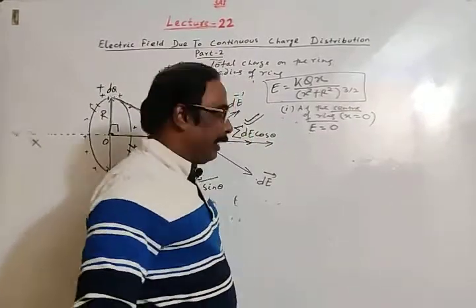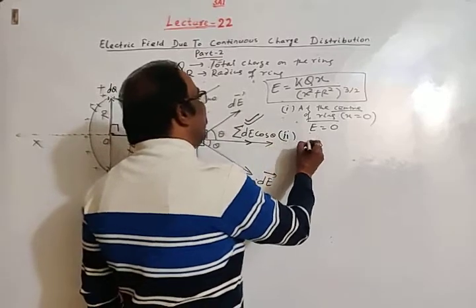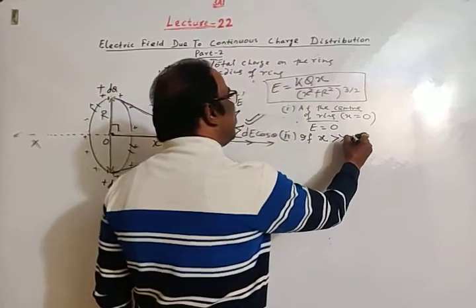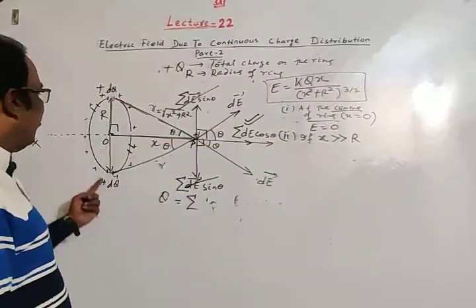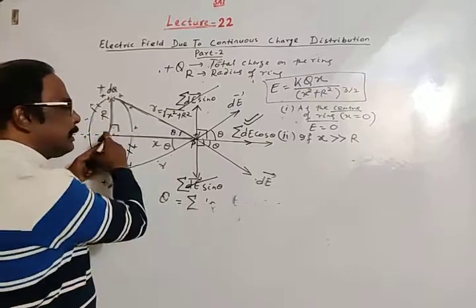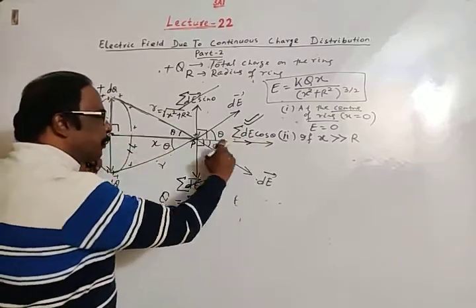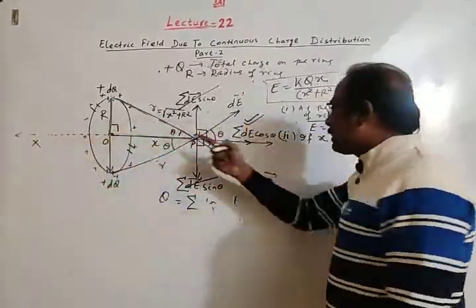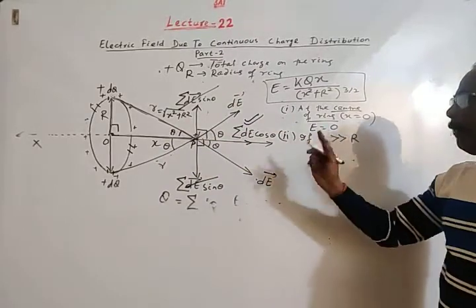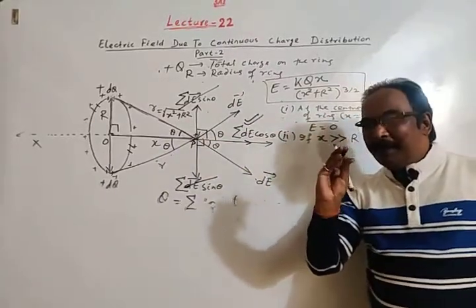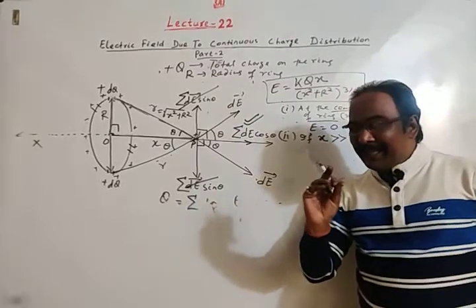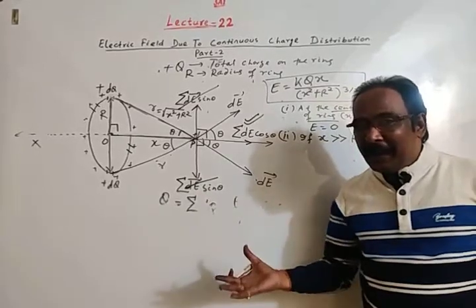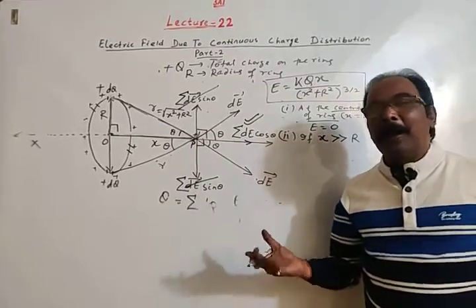Next consideration, number 2. If X is much greater than the radius of the ring, radius of the ring is R, X is much more than R. If X is greater than R, then the ring will appear very small, means the ring will appear as a point charge. Then we get the formula for electric field of a point charge.